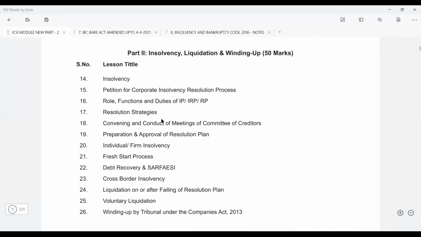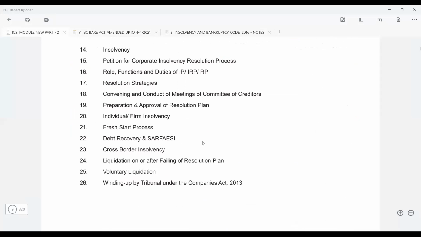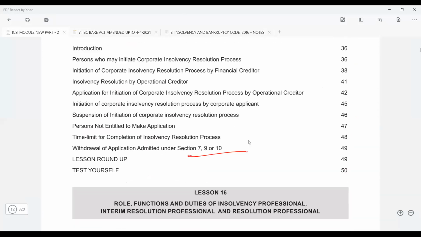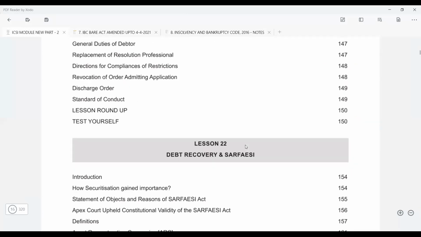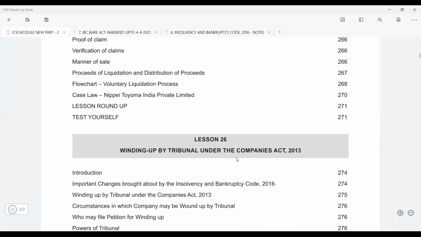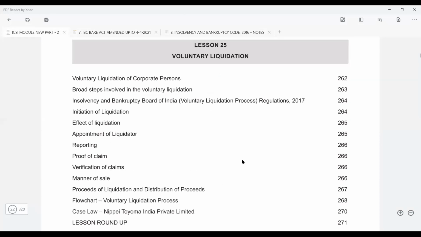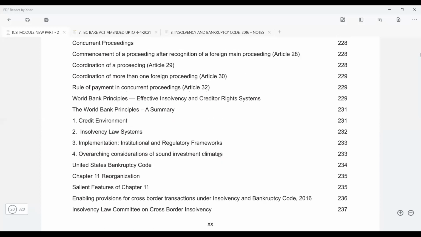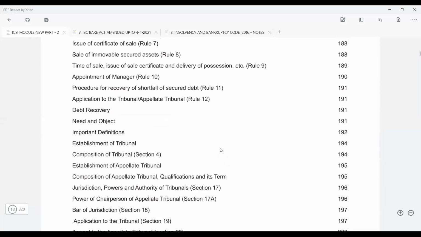As far as the new syllabus is concerned, see, this was a new chapter altogether. So now when you read this, you will realize this is already covered, this voluntary liquidation, right? All this is done. You'll realize voluntary liquidation is a short chapter in the module also. If you see, it's a very short chapter. And Sir, is fast track CIRP a part of any chapter? Yes, it's the normal CIRP only. It's part of the normal CIRP only.